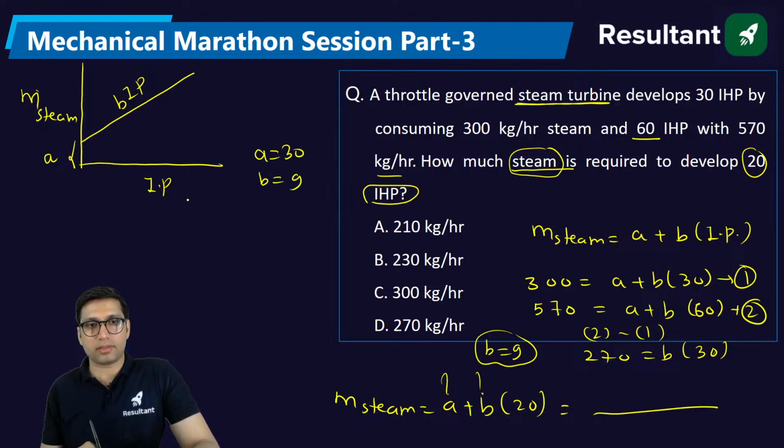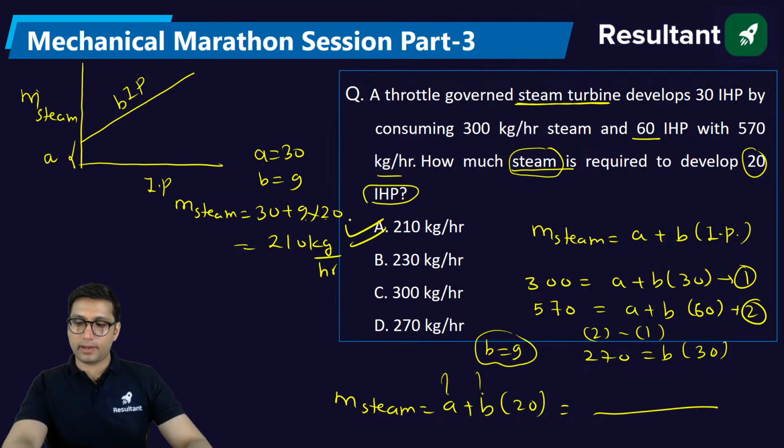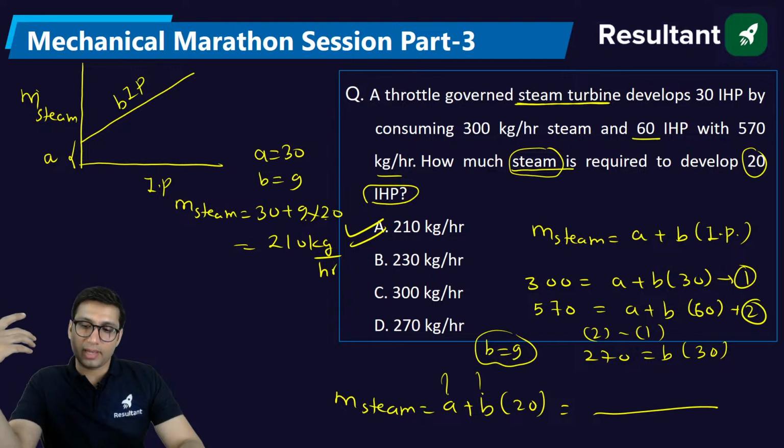Put the values, the mass of the steam will be A, which is 30, plus 9 into 20. That is 210 kg per hour. Option A. Clear? Again, I have made the same mistake. I started to solve this question as soon as I saw it.